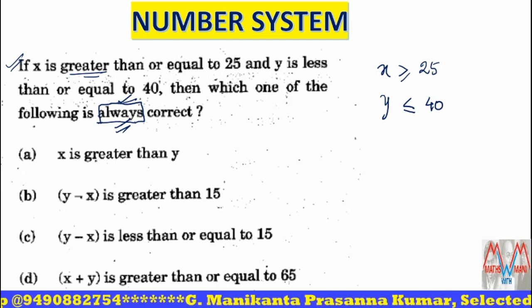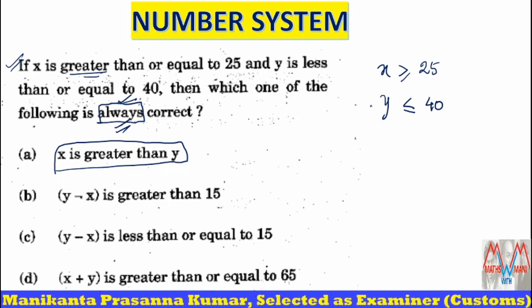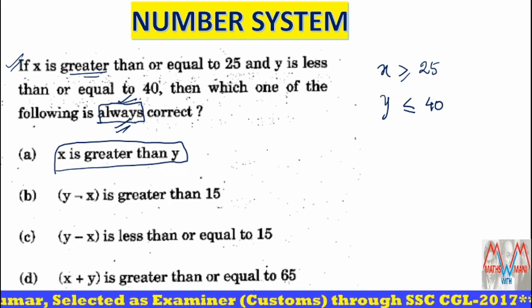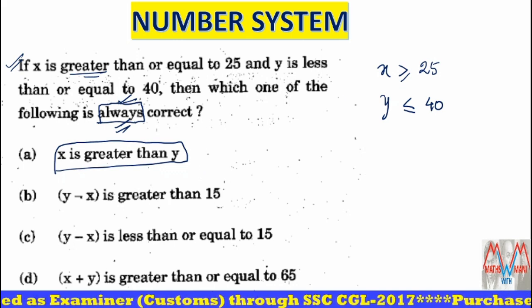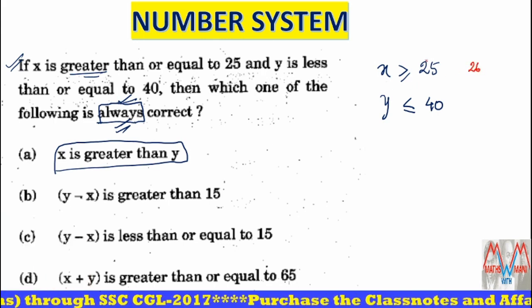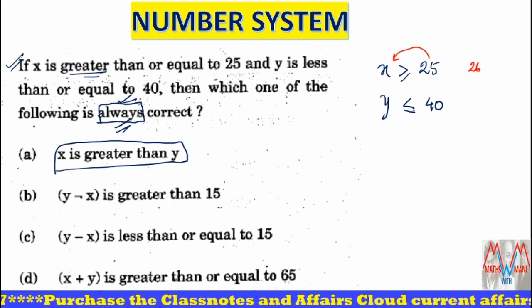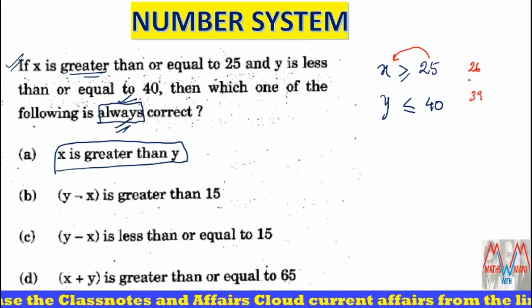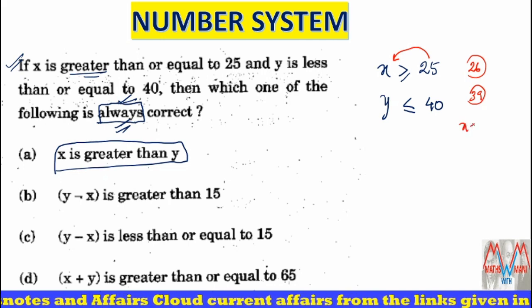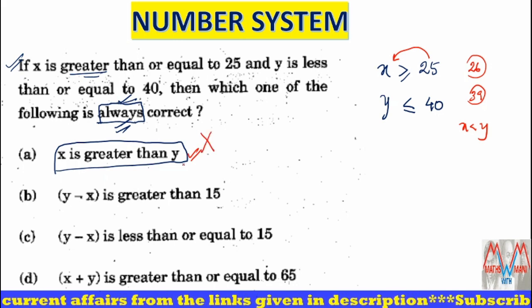First option: x is always greater than y. You have to prove that the statement is wrong for some values, or that the statement is correct for all the values. If I take x equal to 26, which is greater than 25, and the value of y should be less than 40, if I take 39, what is the relation between x and y? X is less than y, but the option says x greater than y, so that's why the first option is wrong.